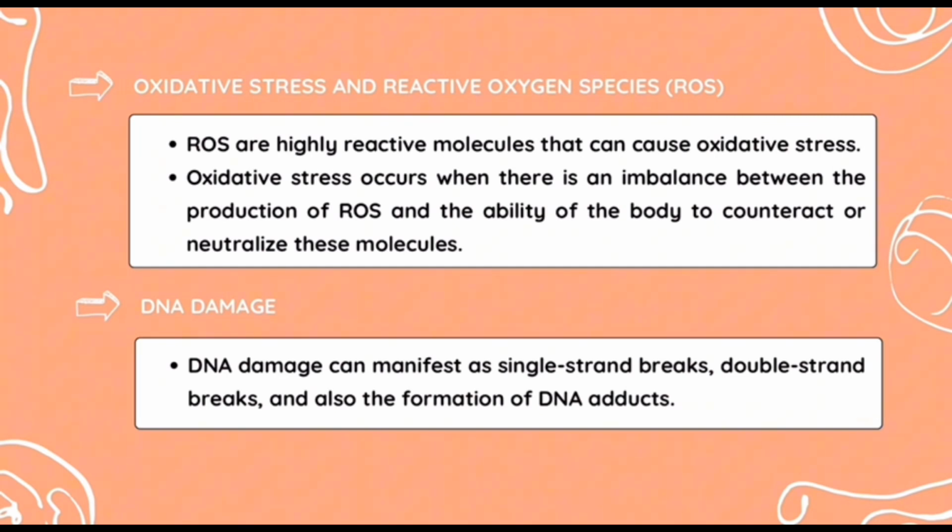Oxidative stress caused by ROS and direct interaction with asbestos fibers will contribute to the DNA damage within mesothelial cells. DNA damage can manifest as single-strand breaks, double-strand breaks, and also the formation of DNA adducts. DNA damage compromises the integrity of the genetic code within cells. Unrepaired or misrepaired DNA lesions can lead to mutations and chromosomal aberrations.